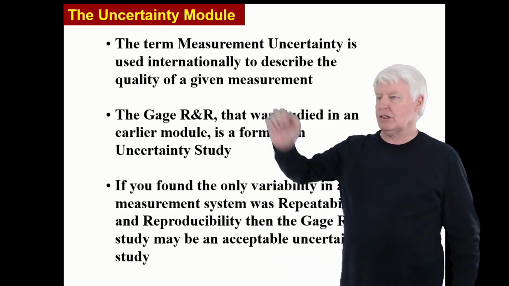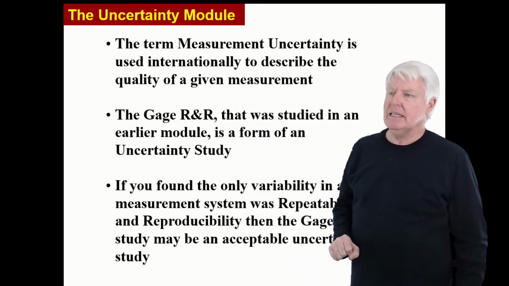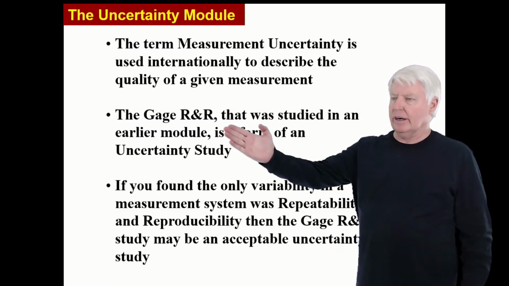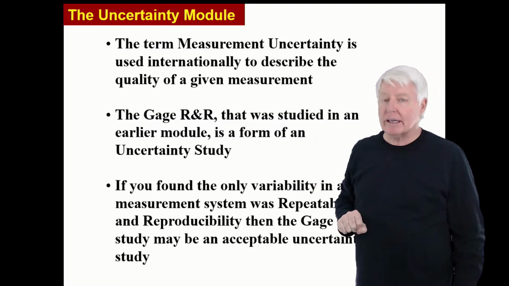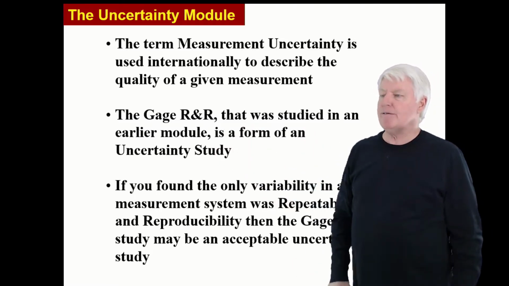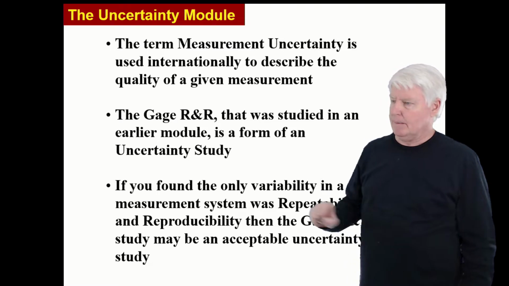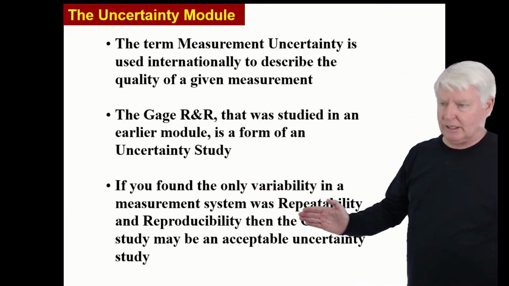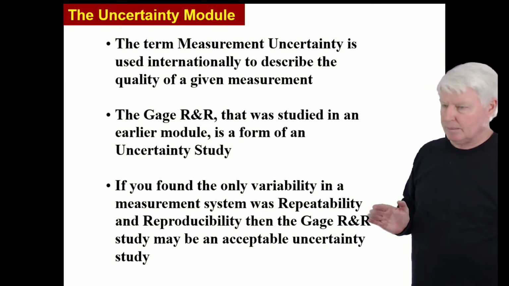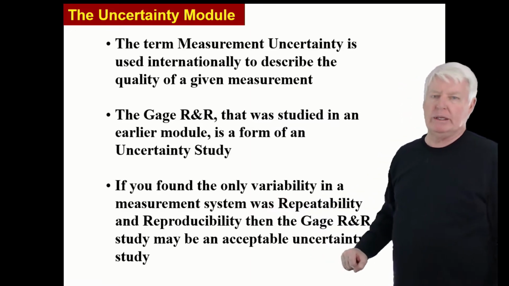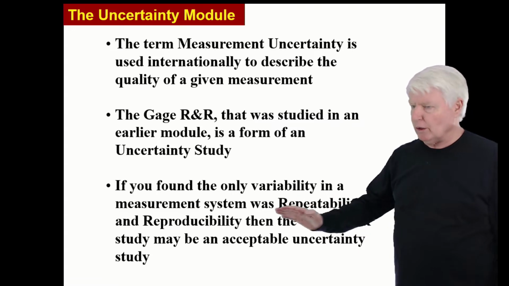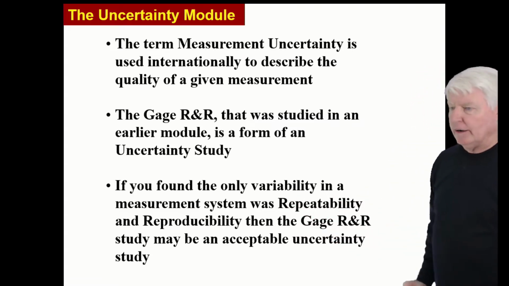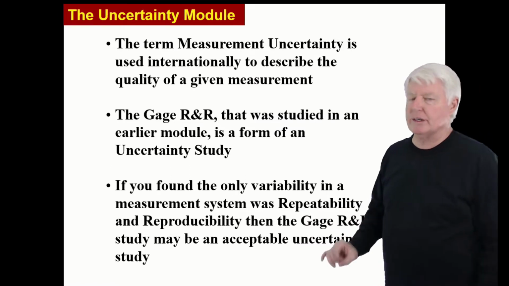What is measurement uncertainty? The term measurement uncertainty is used internationally to describe the quality of a given measurement. The gauge R&R, that was studied in an earlier module, as you'll recall, is a form of an uncertainty study. If you found the only variability in a measurement system was repeatability, sigma of the equipment, and reproducibility, sigma of operator to operator, then the gauge R&R study may be an acceptable uncertainty study.